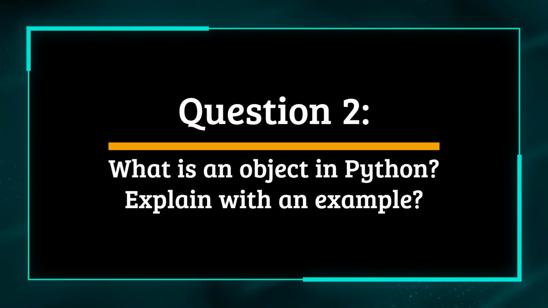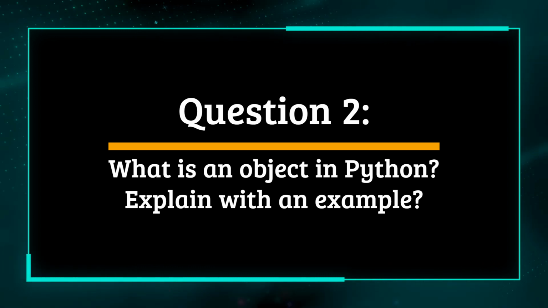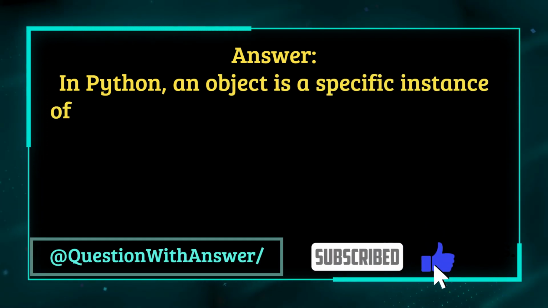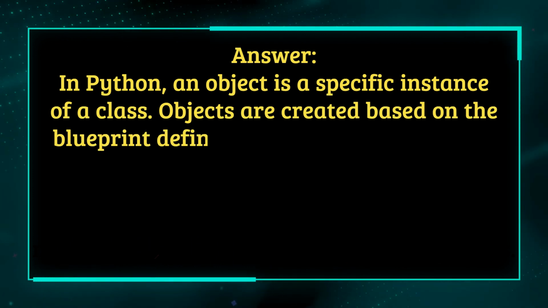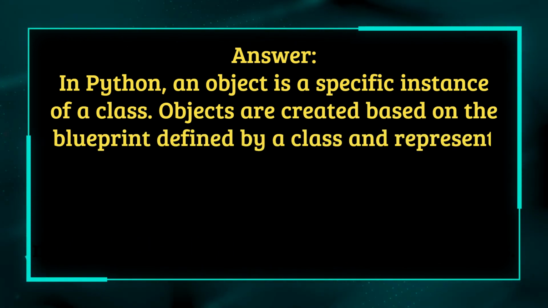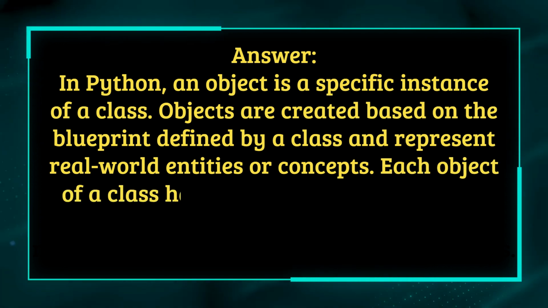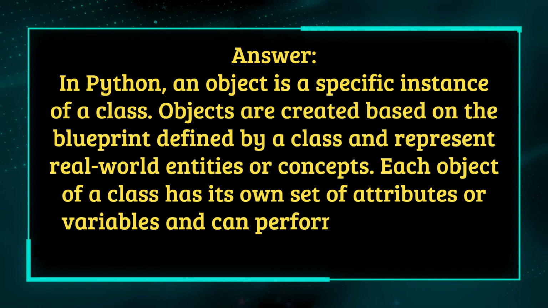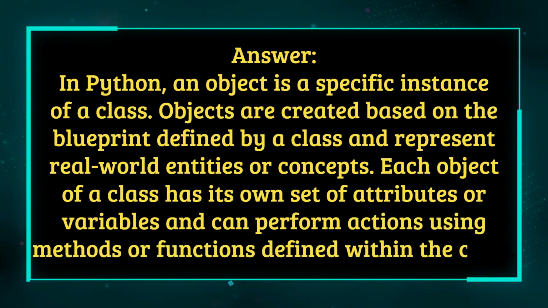Question 2. What is an object in Python? Explain with an example. Answer. In Python, an object is a specific instance of a class. Objects are created based on the blueprint defined by a class and represent real-world entities or concepts. Each object of a class has its own set of attributes or variables and can perform actions using methods or functions defined within the class.